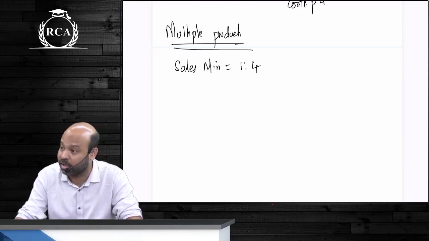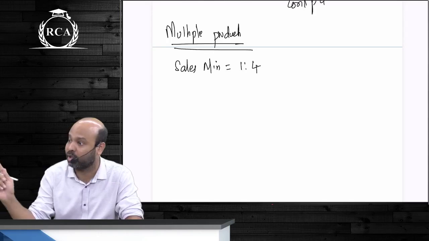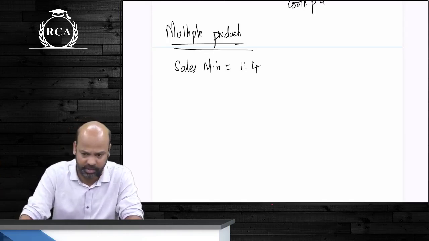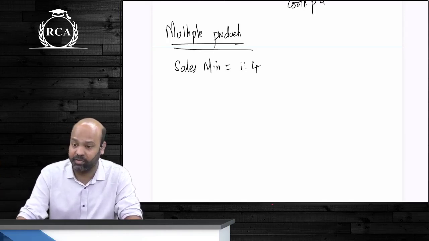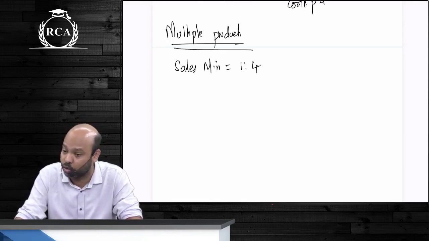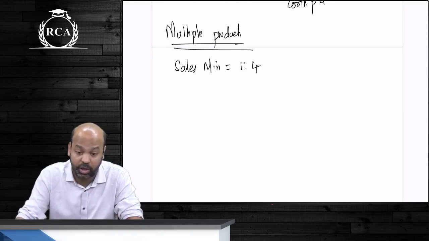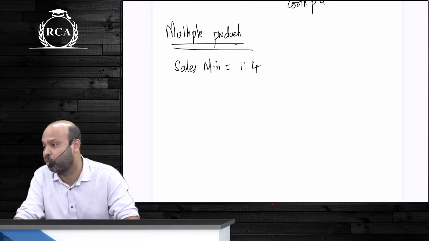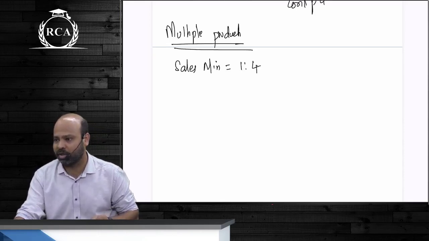That into 1 into 4 will be the total number of units that you have to sell, guys, of product A, product B. If you take weighted average contribution per unit beta, you will get directly answer in units. That answer you will have to divide in the ratio of 1:4. You will not write into 1 into 4 again. That is if multiple products are given.